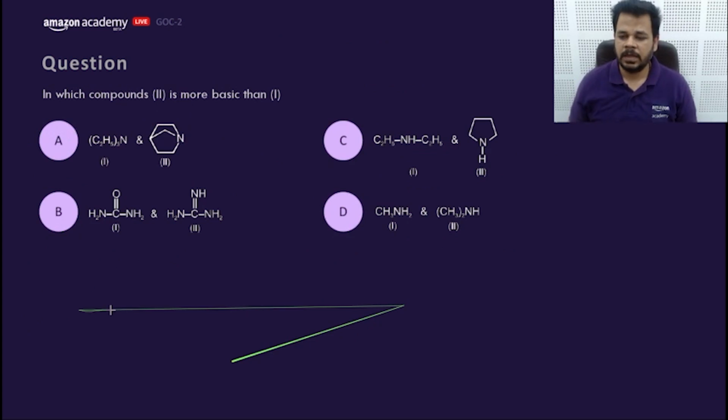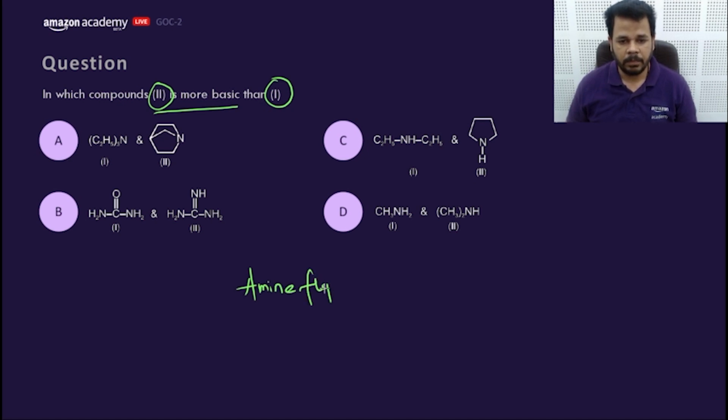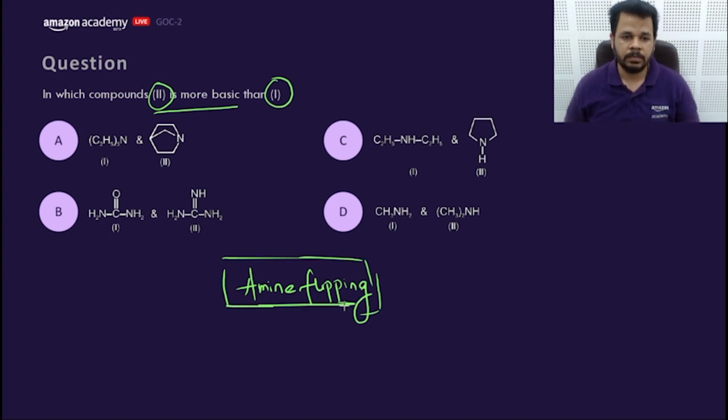Let's revise the next part. In which of the following is the second more basic than the first? Let me give a hint. You need to apply the concept of amine flipping or umbrella inversion. You need to consider this. If you know this concept, you can answer this question.